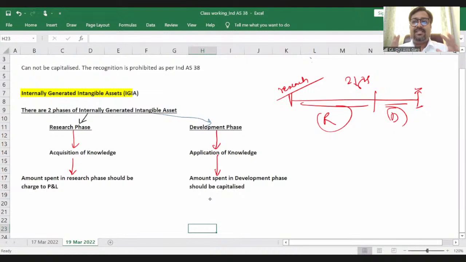But what is a research phase? The research phase is a phase where the company is finding the alternatives, where the company is just gathering or acquiring knowledge, right? And what is a development phase? Development phase is a phase where the company has a sufficient amount of knowledge and has to apply that knowledge, right? So amount spent in development phase should be capitalized, and amount spent in research phase should be charged to P&L, right? Is it clear, friends?